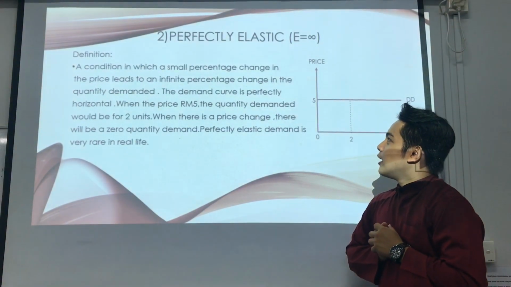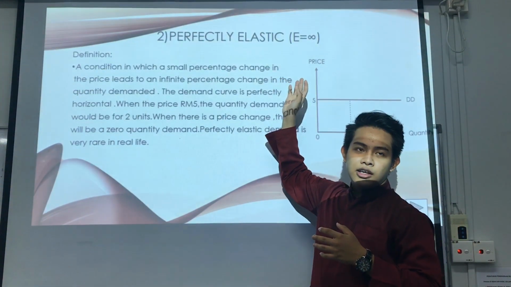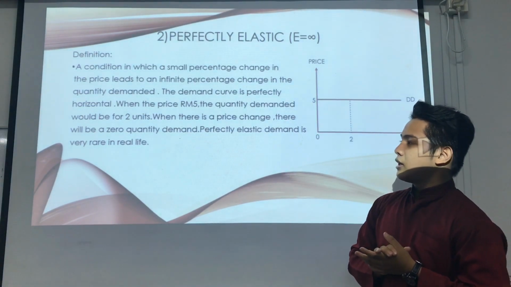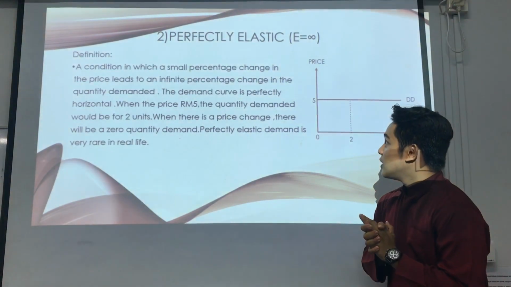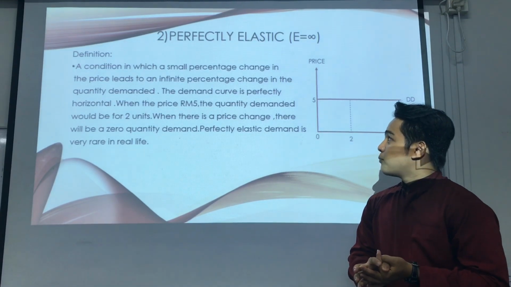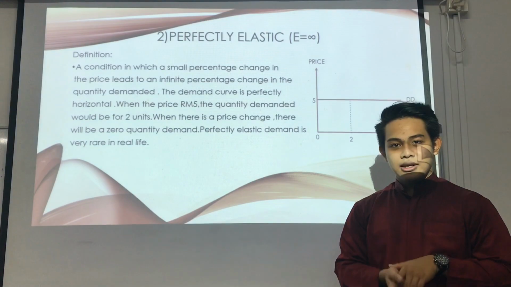Okay, next, two, perfectly elastic. E equals infinity. The definition of perfectly elastic is a condition in which a small percentage change in the price leads to an infinite percentage change in the quantity demanded.